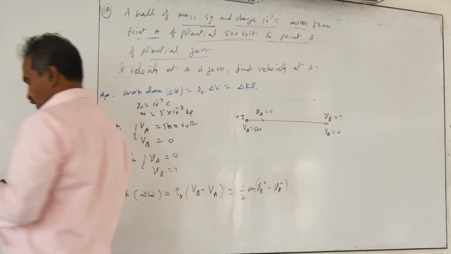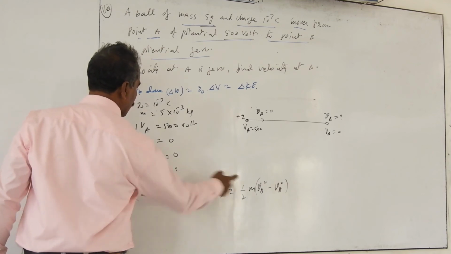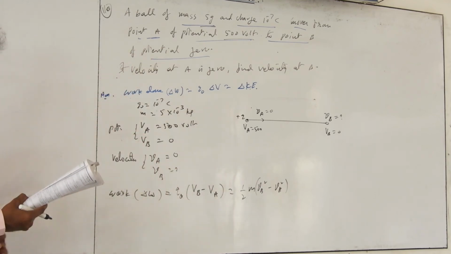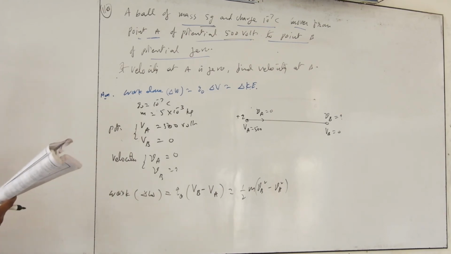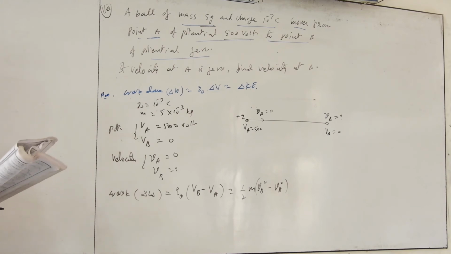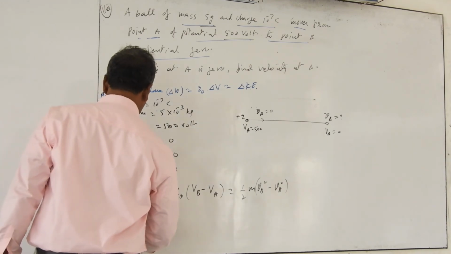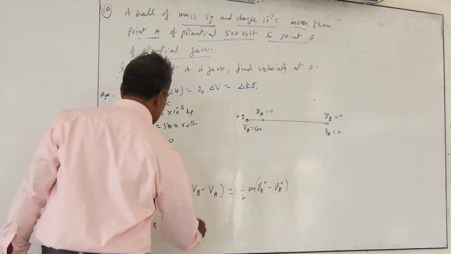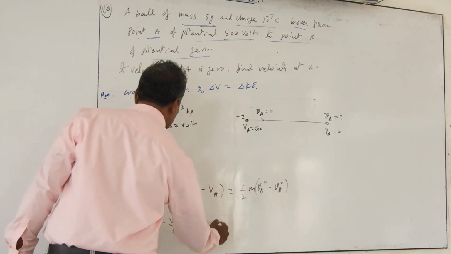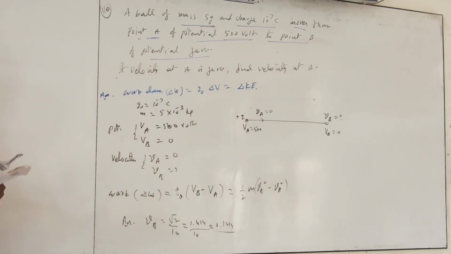Again substitute values. What you are after is velocity. Velocity at B is how much? From this expression you can calculate; VA is anyway 0. Okay, but you can work it out. You will get the answer as root 2, I think. Root 2 is 1.4, so root 2 by 10 you will get as the answer. So we get velocity at B as root 2 by 10. Root 2 itself is 1.414, by 10 means 0.14. Check out the values.